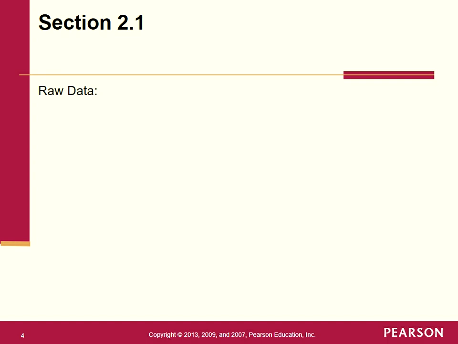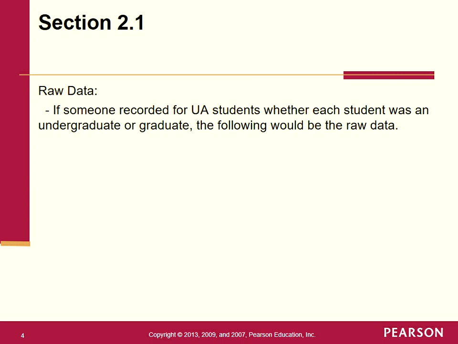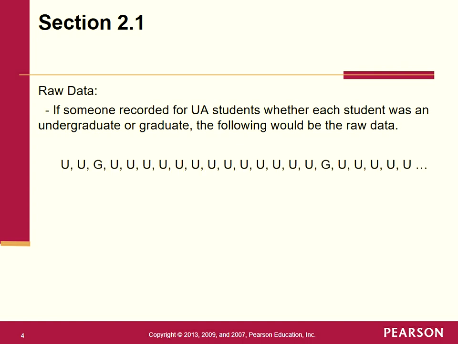The first thing that we should talk about is raw data. What exactly is raw data? Well, let me give you an example here. If someone recorded for UA students whether each student was an undergrad or graduate, the following would be the raw data maybe. We would have a bunch of U's and G's, U standing for undergraduate, G for graduate, okay? Obviously we would have a lot more undergraduates than graduates. This would be the first person right here, this would be the second person, this would be the third person, this would be the fourth, and so on and so forth. That's what we mean by the raw data.